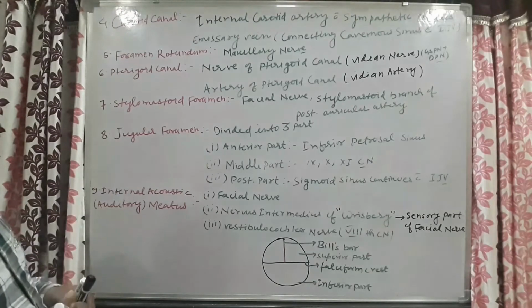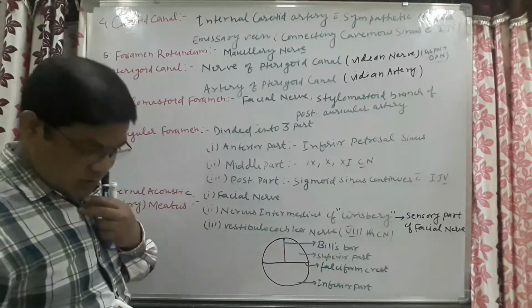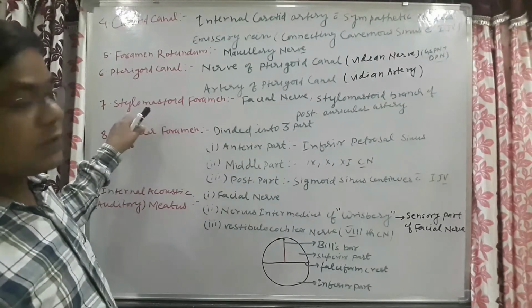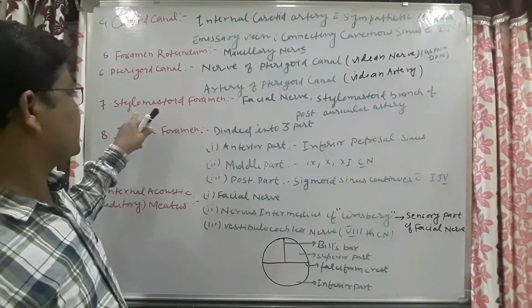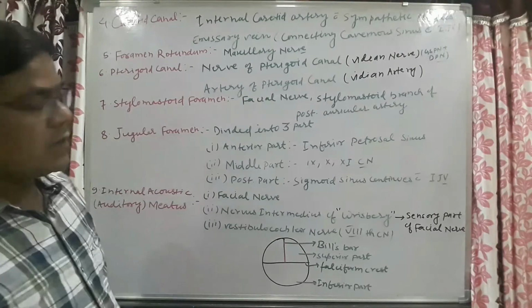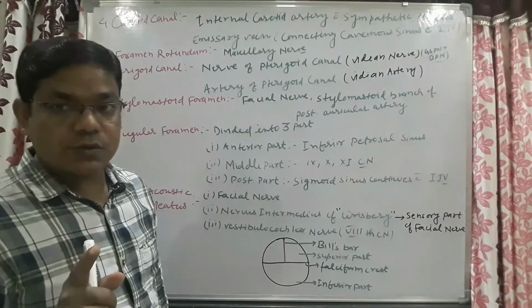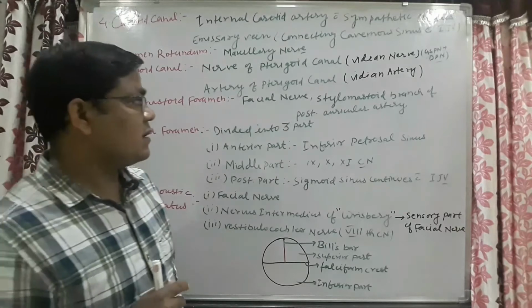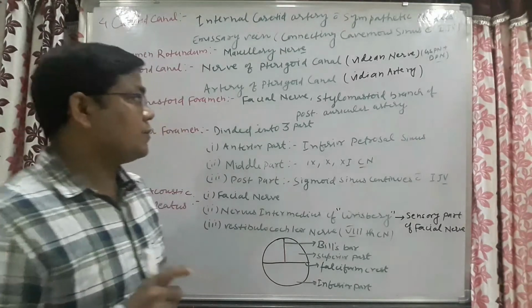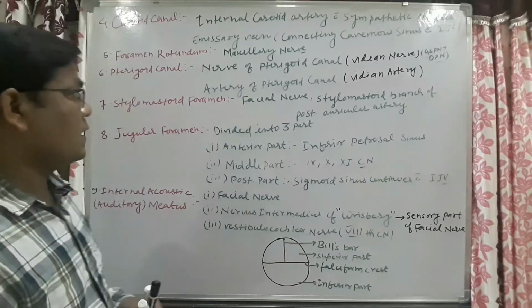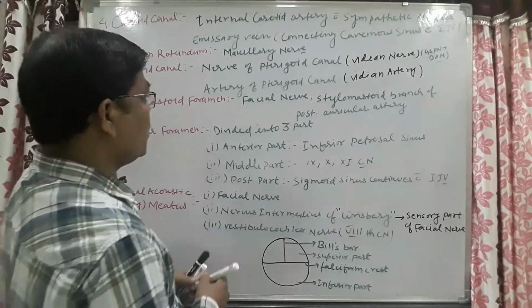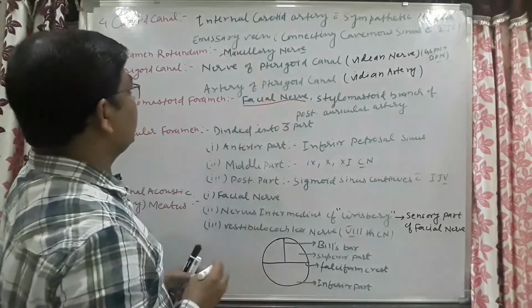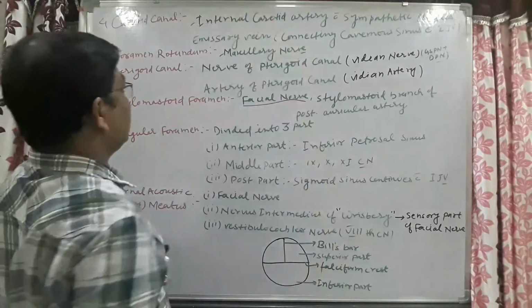Now come to the stylomastoid foramen. Which things will pass through this stylomastoid foramen? The facial nerve. Once you hear the name of this foramen, stylomastoid foramen, automatically what should come to your mind? That it will pass the facial nerve and the stylomastoid branch of the posterior auricular artery. These are the things which you should always remember. The facial nerve here, the maxillary nerve here, and the internal carotid artery here.